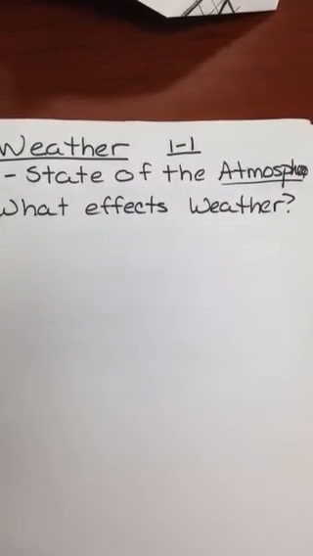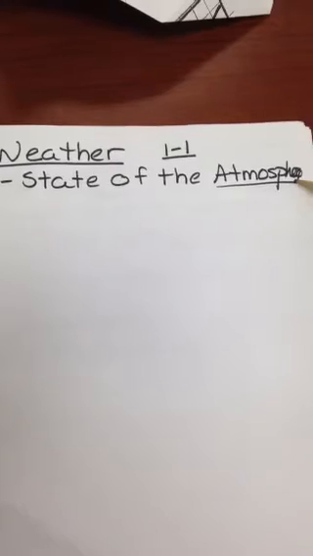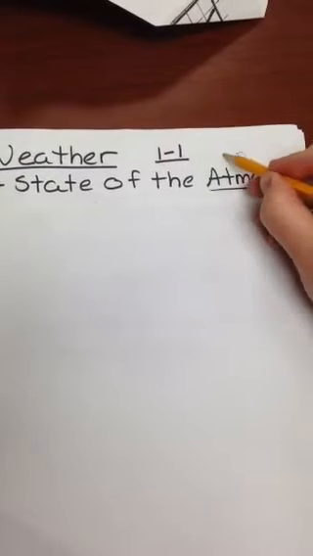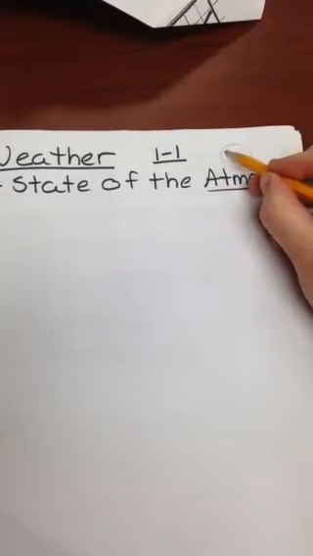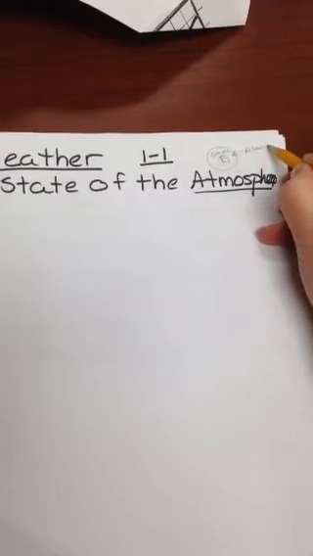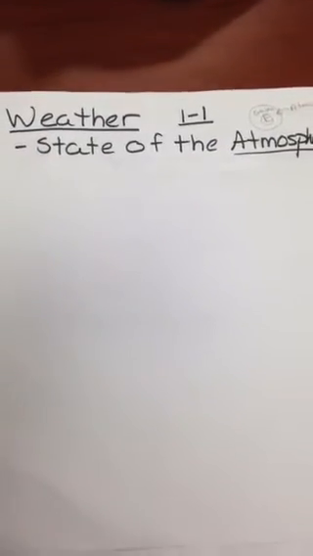And if you remember from your earlier Earth science, what is the atmosphere? The atmosphere is that envelope of gases all the way around the Earth. So here's the Earth and the envelope of gases. And there's lots of layers to the atmosphere, but this whole thing is our atmosphere. Okay, so the weather is going to be the state of our atmosphere.